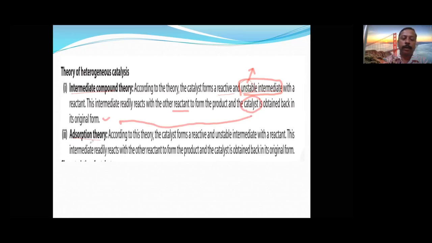But in adsorption theory, it increases the concentration. According to this theory, the catalyst forms a reactive and unstable intermediate, and it is on the surface. Where is it available? It is available on the surface.